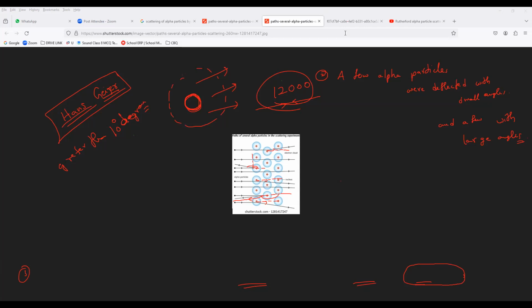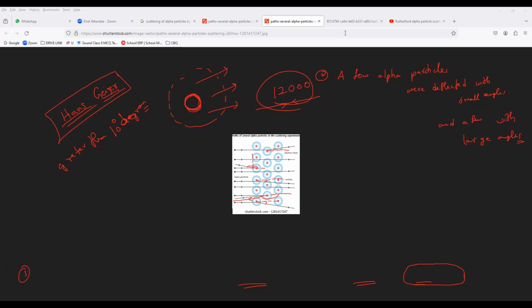Now there is another point which many people don't know. The bright flashes of alpha particles were observed on a circular screen coated with zinc sulfide. Because of scattering, he assumed alpha particles to be much heavier than protons and expected that alpha particles would be deflected by subatomic particles present in the atoms of the gold foil.